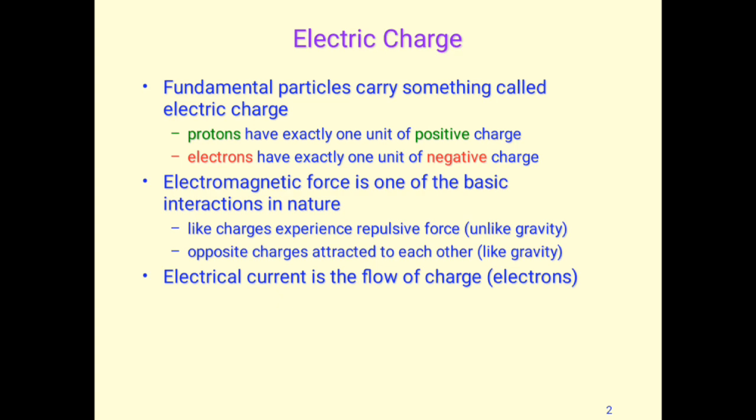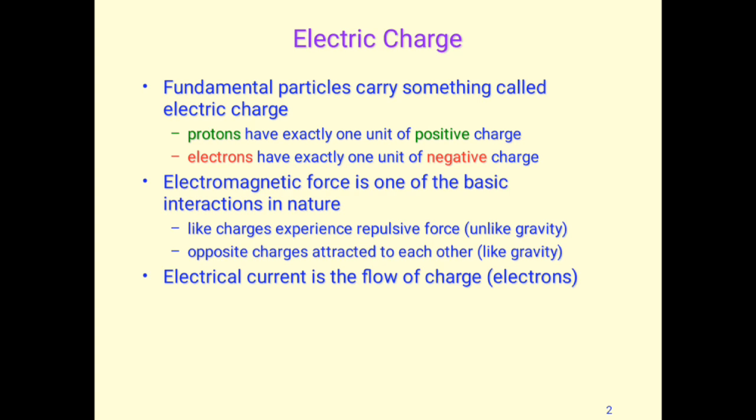Electric charge. These are fundamental particles which carry one property, the charge, like electric charge. We define electric charge on the basis of the number of protons and electrons and their imbalance. At the very ground level, protons have exactly one unit of positive charge and electrons have exactly one unit of negative charge. If we say something is positive, it means it has a deficiency of electrons, and if something is negative, it means it is enriched with electrons.